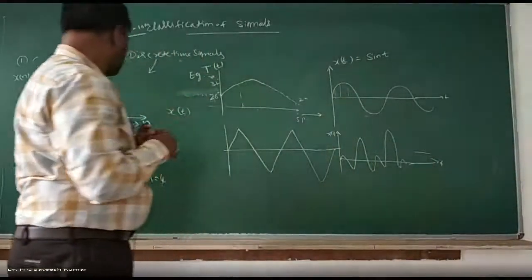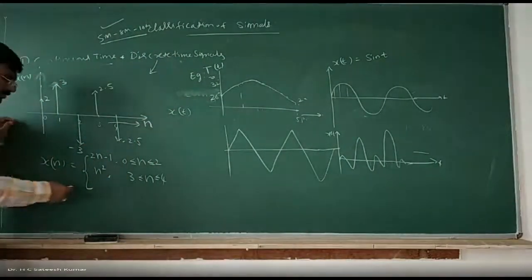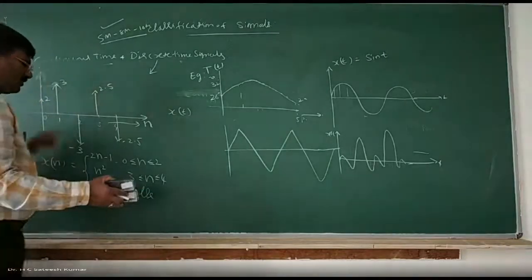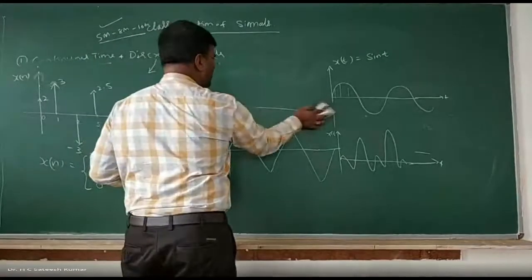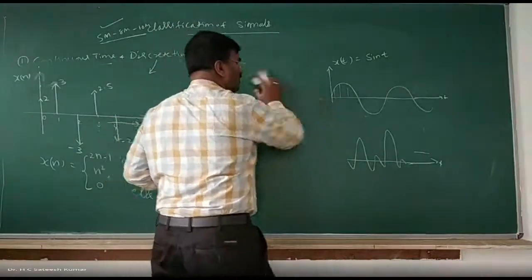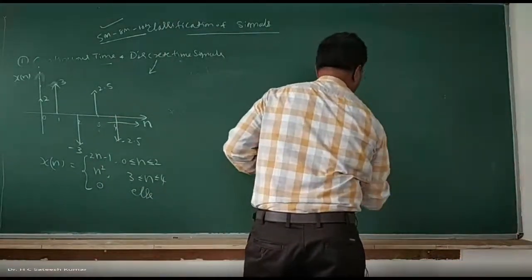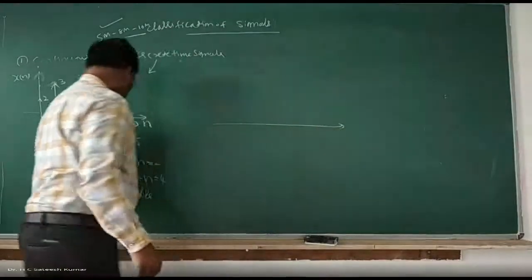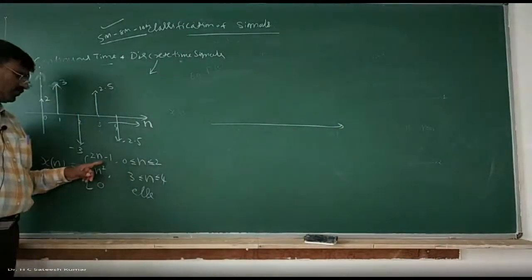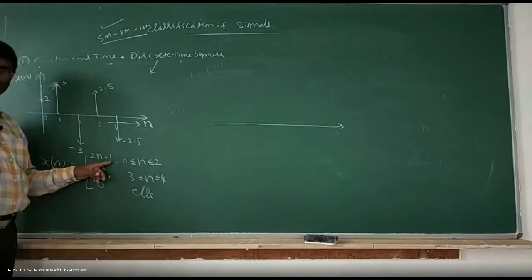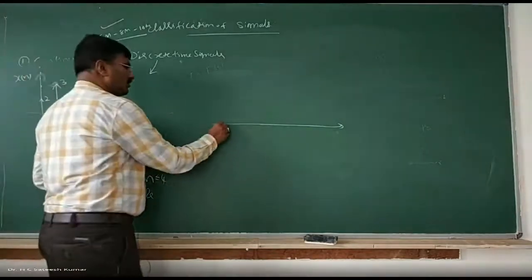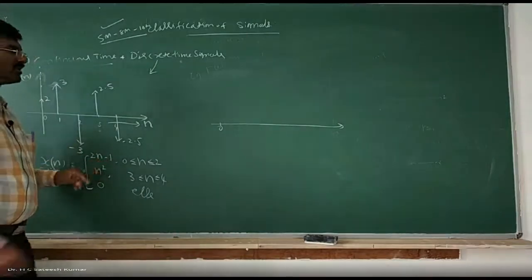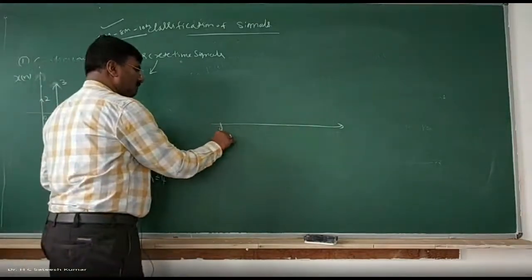And it is equal to 0 elsewhere. So this is the mathematical representation. In the same way we can go for the graphical representation. Now you give the value for n. N is equal to 0. What is the value? Put n is equal to 0 here: 2 into 0 is 0, minus 1. At 0, its value is minus 1.